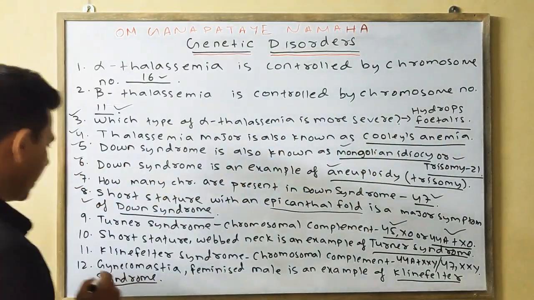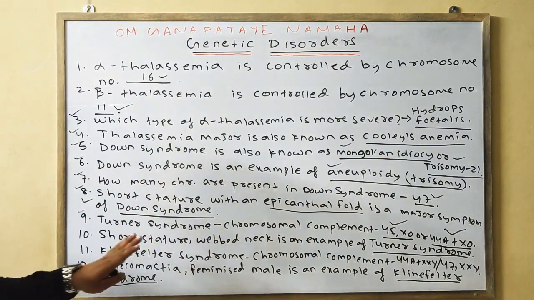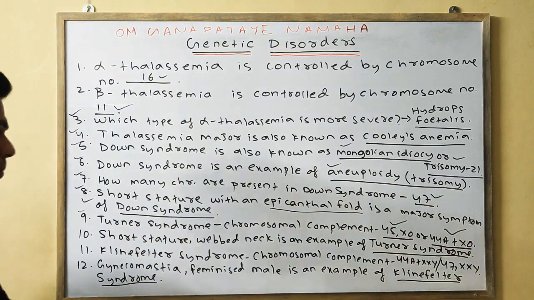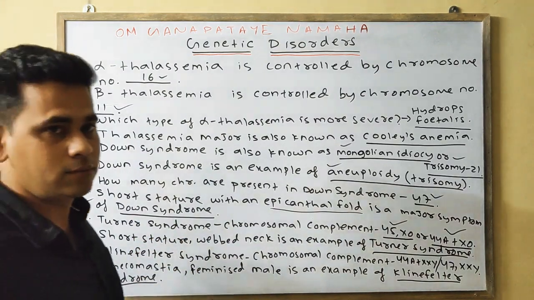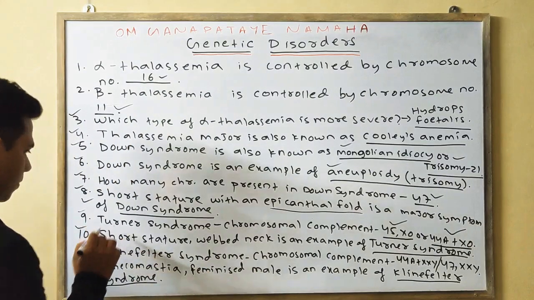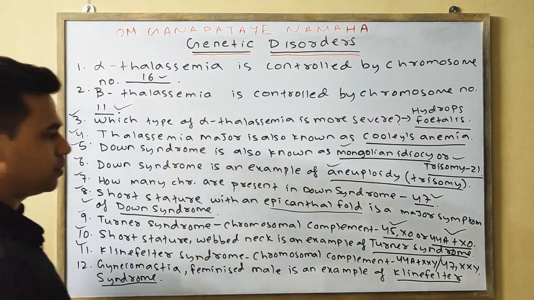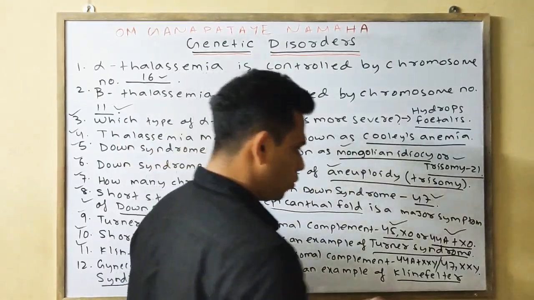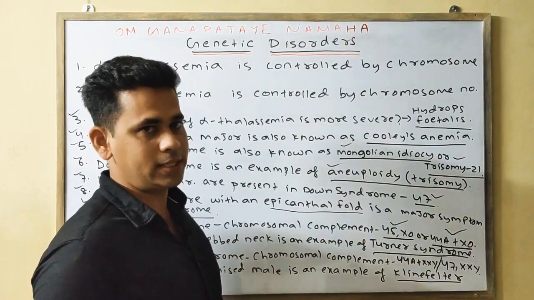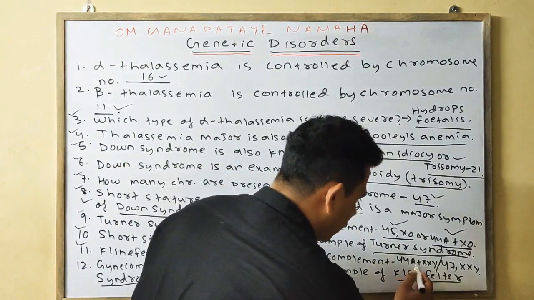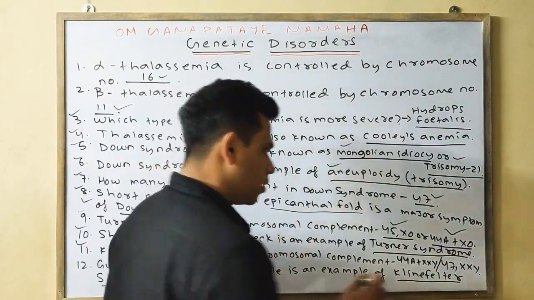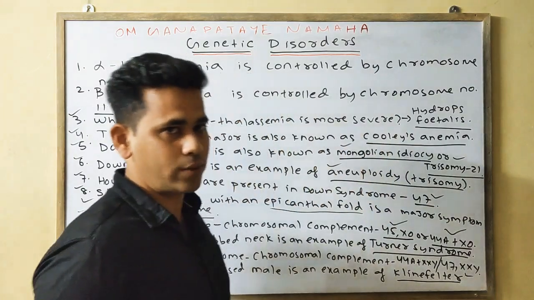Next. Short stature and webbed neck are examples of which syndrome? Our answer will be Turner syndrome. Next, Klinefelter syndrome has the chromosomal complement, we know, with one extra X chromosome in the male, so your answer will be 44A plus XXY or 47, XXY.